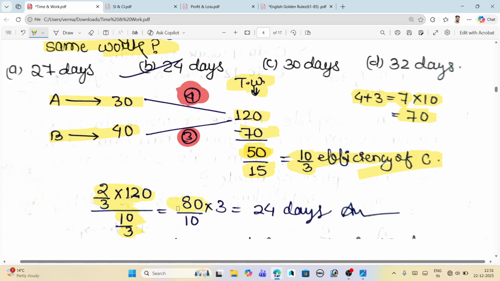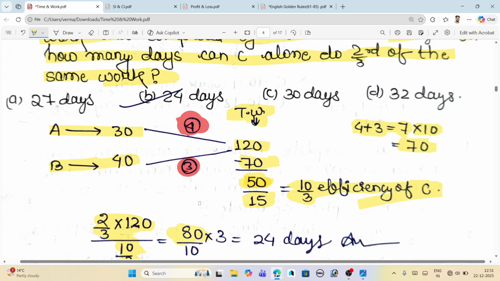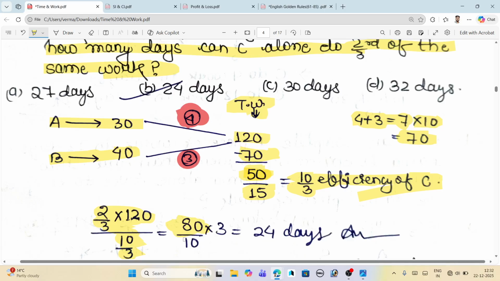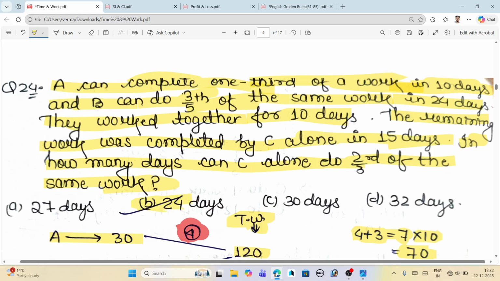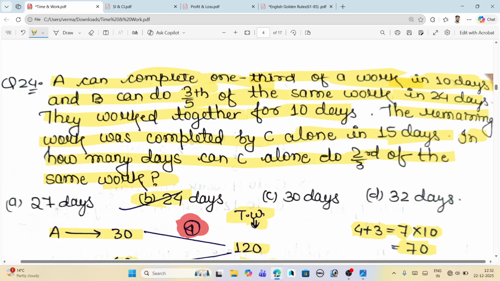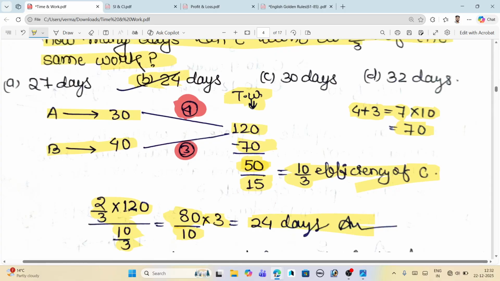The total work is 80 that C has to do. Two-thirds of the total work is 80, and the efficiency of C is 10 by 3. So we divide 80 by 10 by 3, and we will get 24. That is, C takes 24 days to complete the remaining work alone, not the complete work but the remaining work. Okay, that is what the question asked.